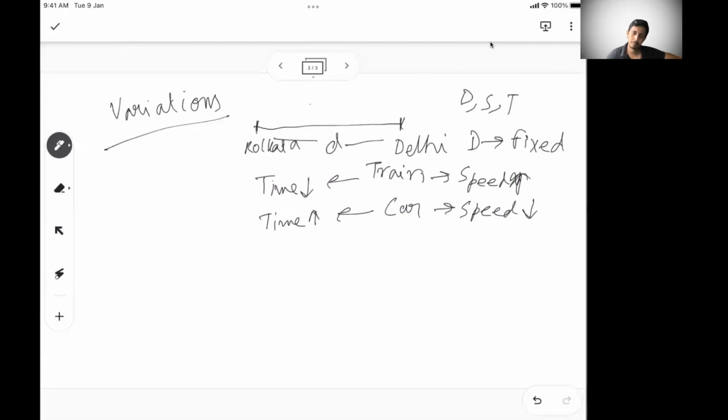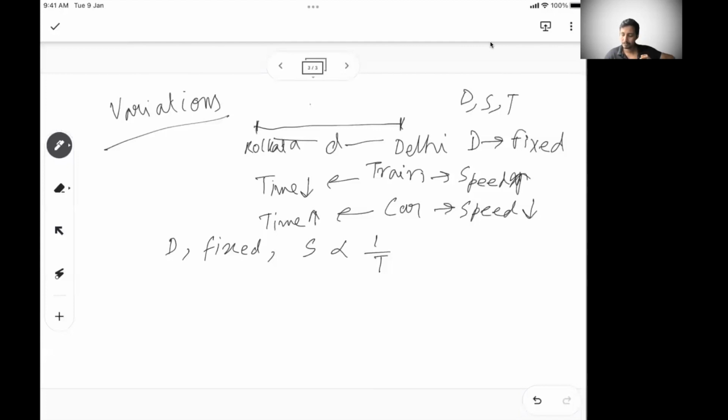So if I put it in an equation, I can say that if distance is fixed, then if your speed is more, your time will be less, because for the train the speed is more, so it takes less time. For the car, the speed is less, so it takes more time. So can I say speed is inversely proportional to time? A very, very important concept, which you may feel is very obvious now, but it is a very powerful concept that will be applicable to a lot of problems once we start solving them.